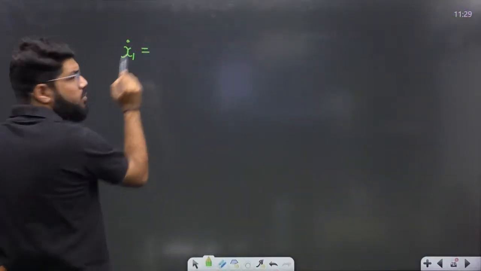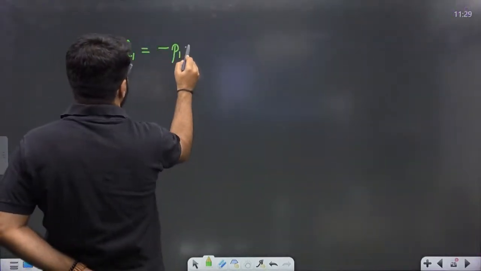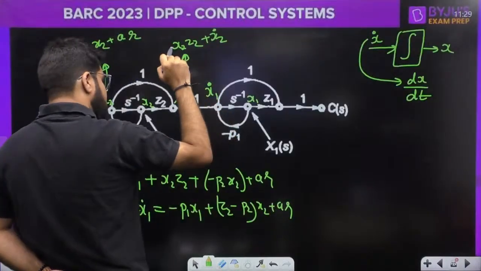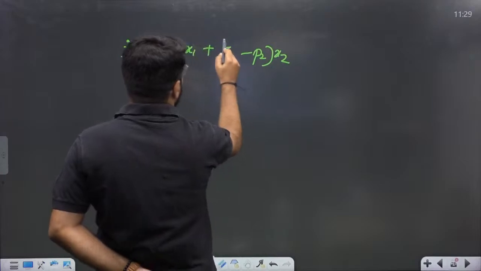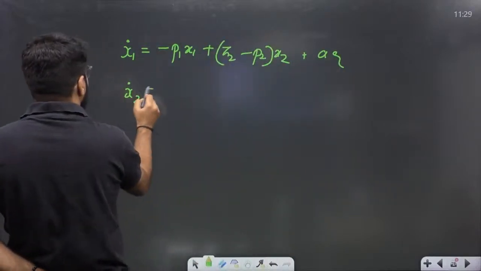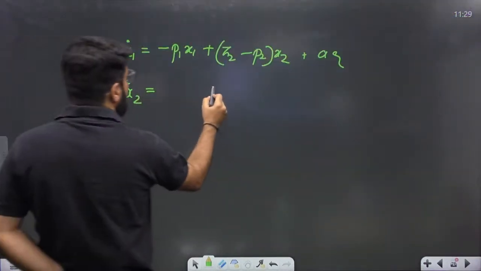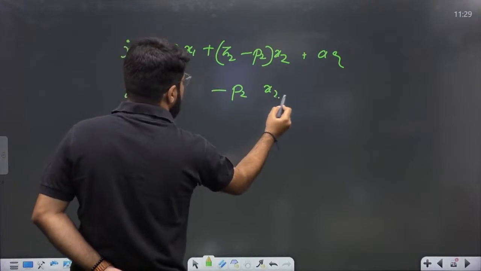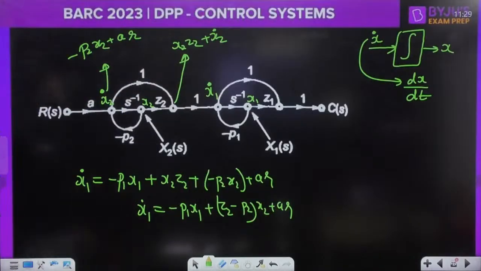Okay, x1 dot is equal to how much? x1 dot is equal to minus p1 x1 plus z2 minus p2 into x2 plus a into r, whereas what is x2 dot equal to? That is only equal to minus p2 x2 plus ar. Minus p2 x2 plus ar. Clear, everybody? That is the value of x2 dot.